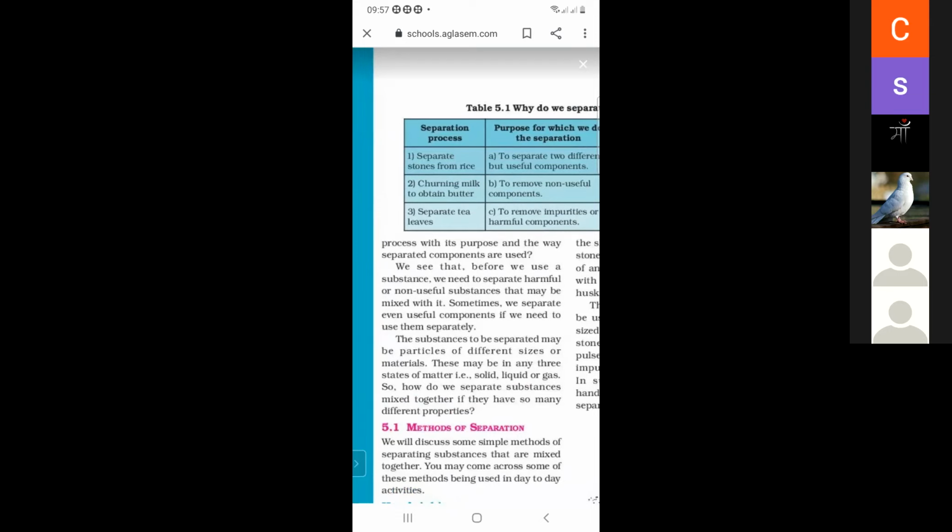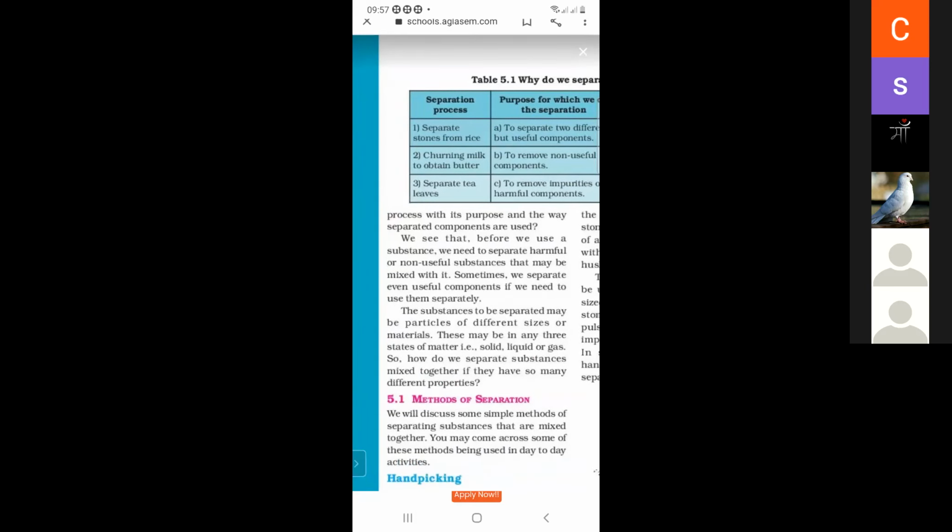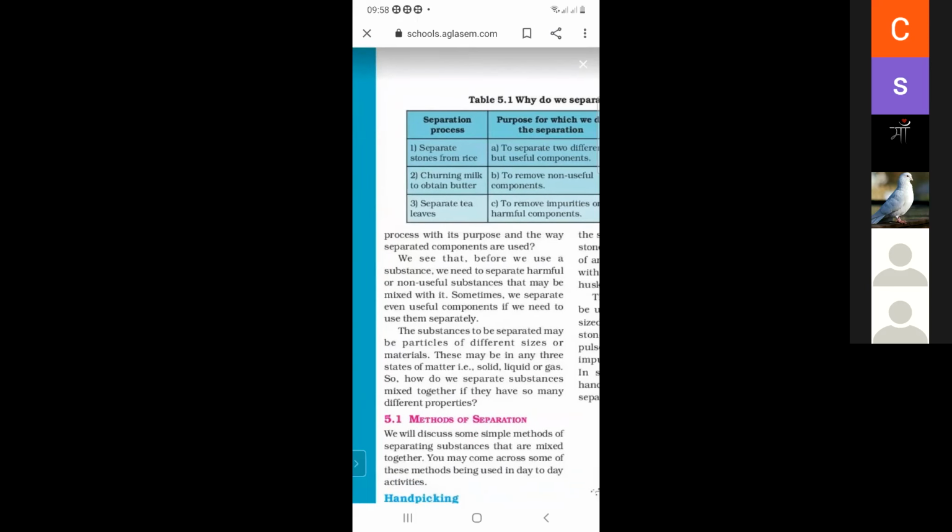Third is separating tea leaves. These are the separation processes. And what is the purpose for which we do the separation? To separate two different but useful components, to remove non-useful components, and third, to remove impurities or harmful components. So these are the three purposes for which we do the separation.